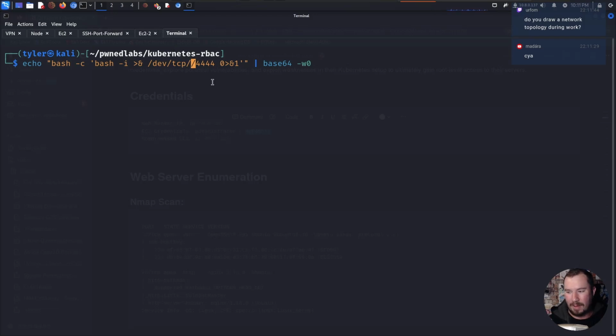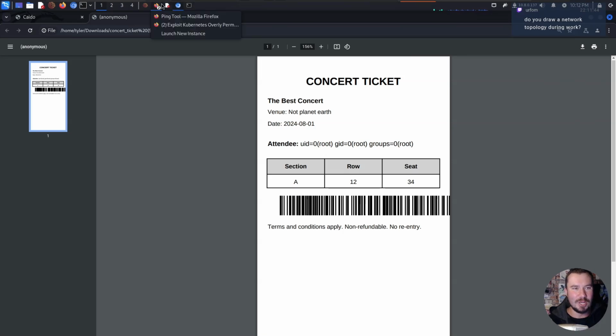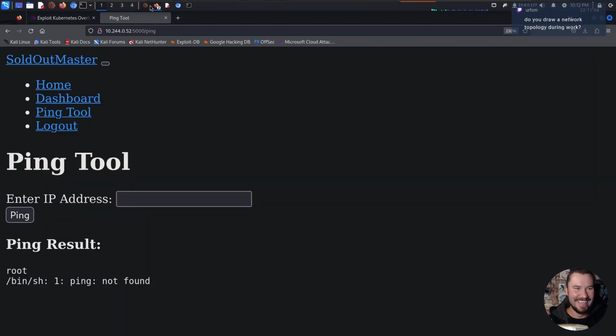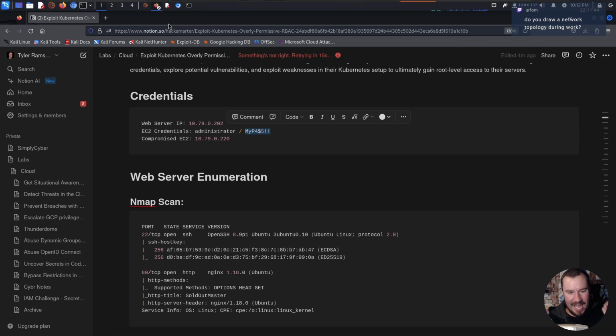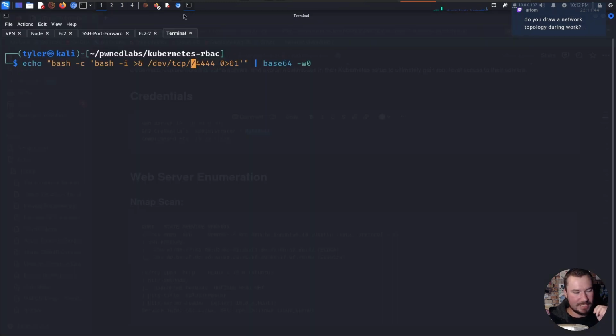Do I draw a network topology during work? I don't usually, but I'll be honest, this is more complex than 99.9% of pen tests I do. Usually I'm not jumping between networks and everything. This is some legit having to think through in my head how I'm going to do this.